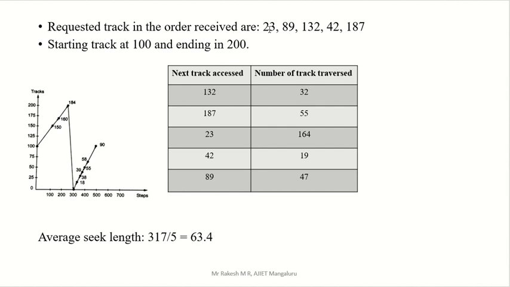Which is the last number? I decreased here initially, then I am going to the last number. What is the last number? 187. From 187 again I am decreasing, because I have to supply, right? From there again I am decreasing, that is 132. That's why I am getting that previous table. Now here we have like this. I think you understood this concept.